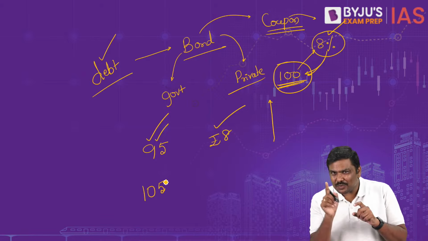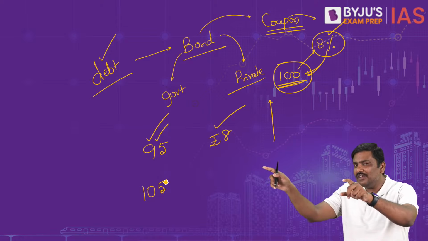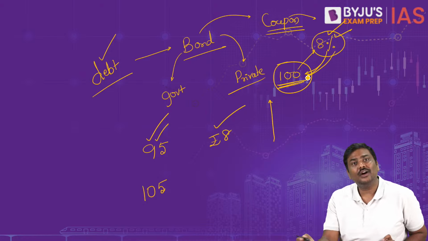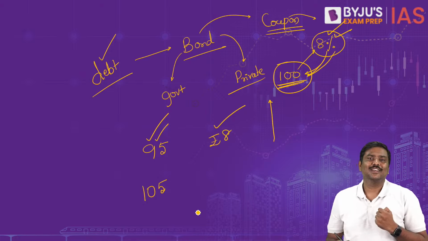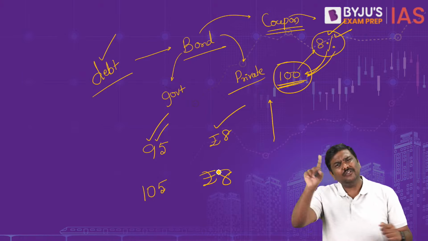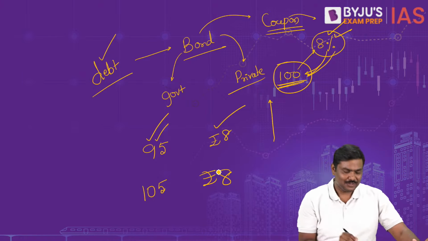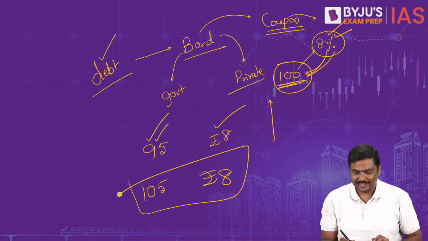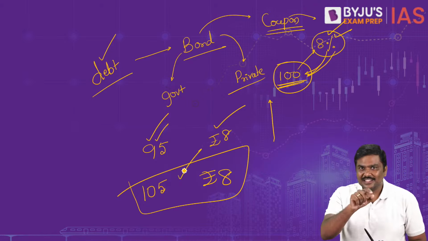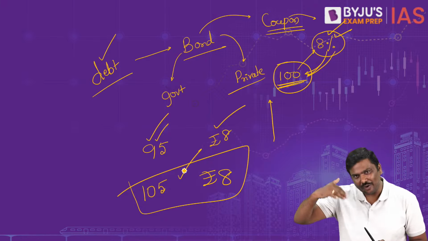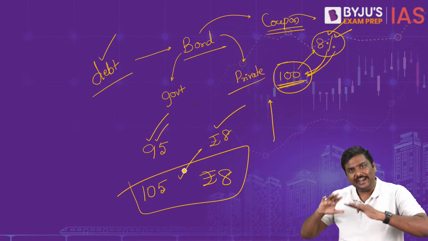And when the price is 105, your friend will purchase the bond. He will get how much? Again, 8% of 100, that is 8 rupees. So your friend has purchased a bond, still the friend will earn a coupon of 8 rupees. So now use the calculator, not literally, just imagine this. Use the calculator, you will realize that the coupon rate, or let's say the yield rate, has actually gone down. Yield rate is below 8% now.